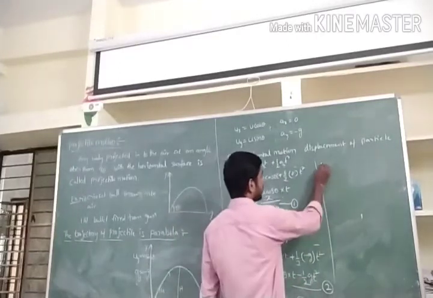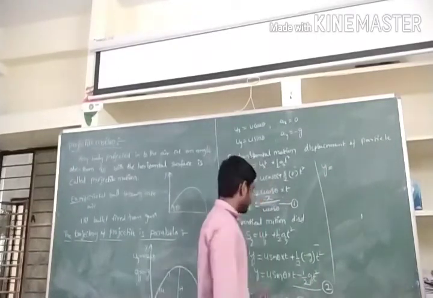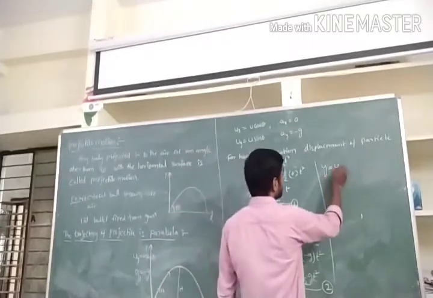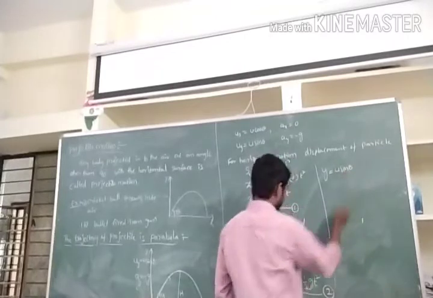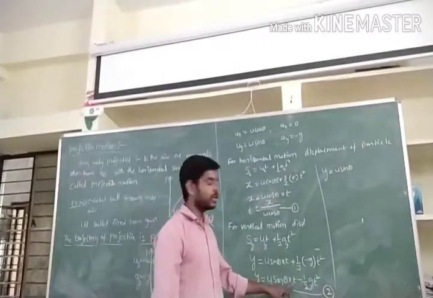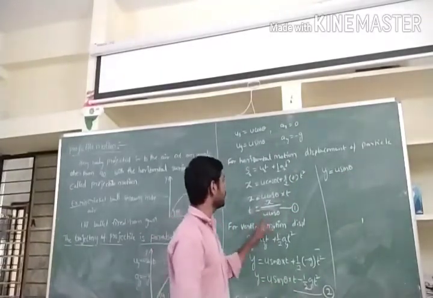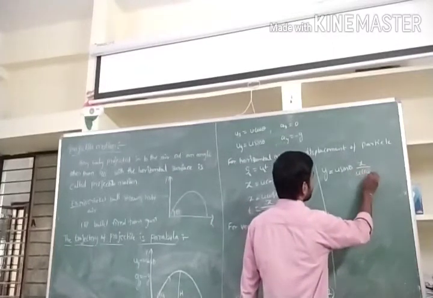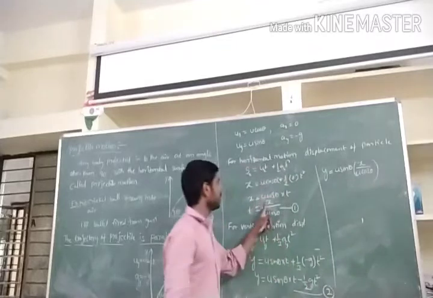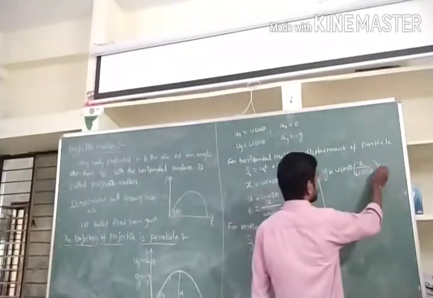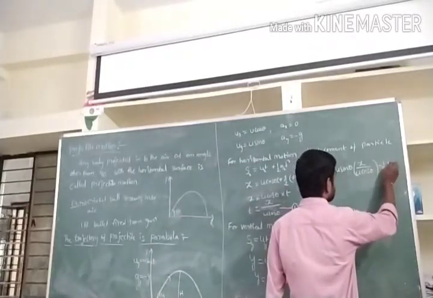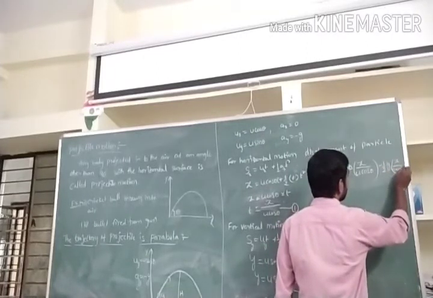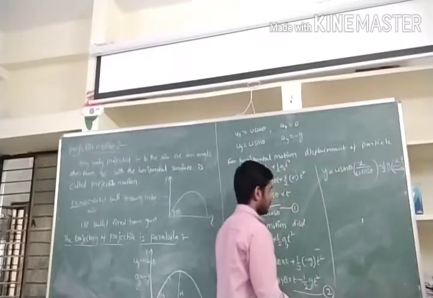The vertical displacement y is equal to u sin theta into t, where t is x by u cos theta, minus 1 by 2 g t square, which is again x by u cos theta, whole square.